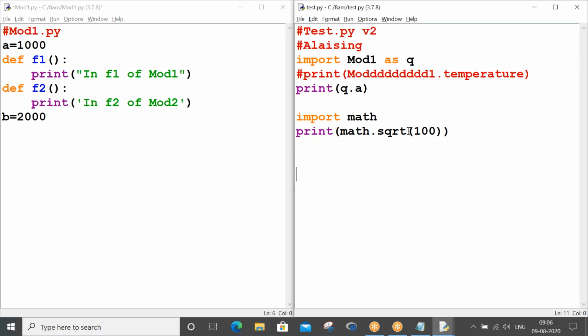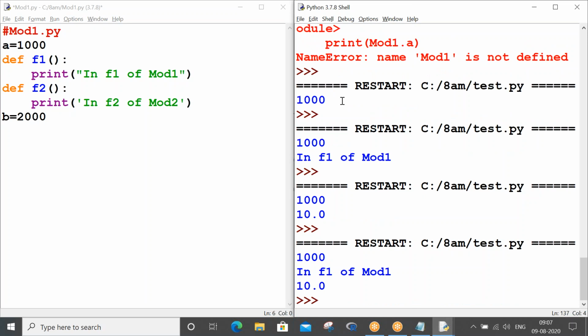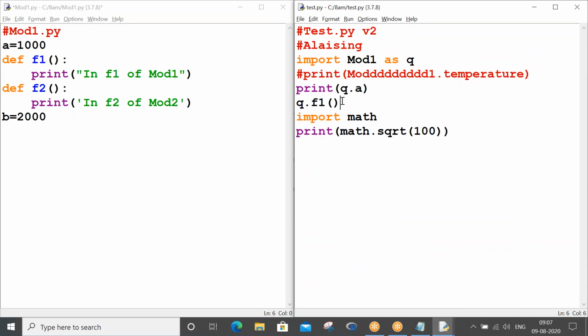Actually sqrt is a function, the way I called q.f1 using the alias name q for mod1. Here I have called math.sqrt. sqrt is a function in the math module.